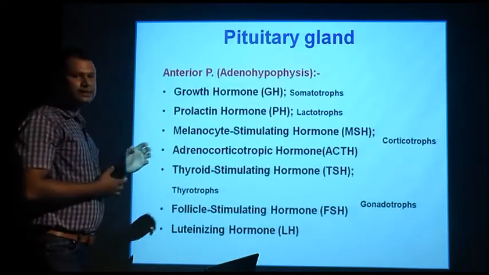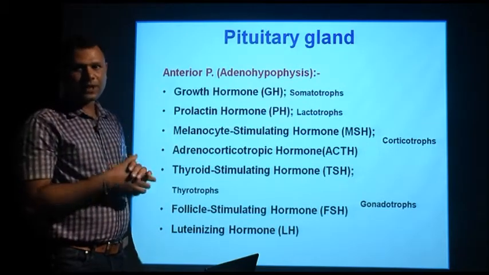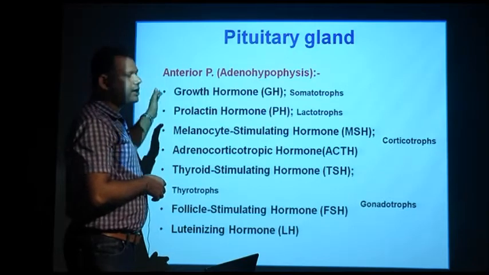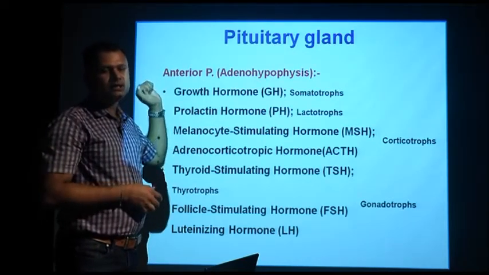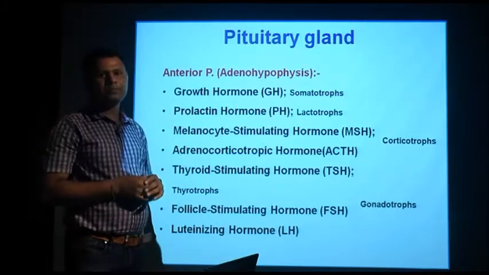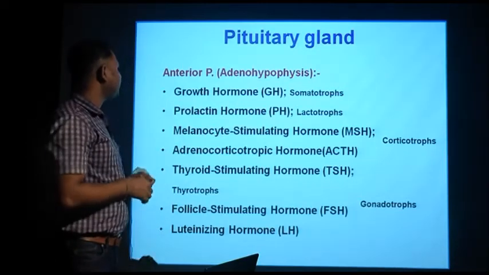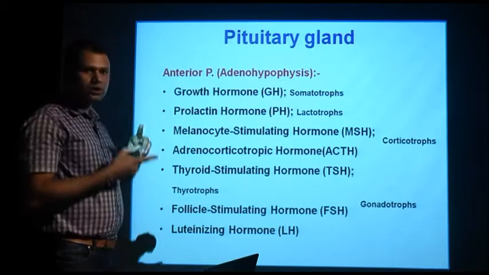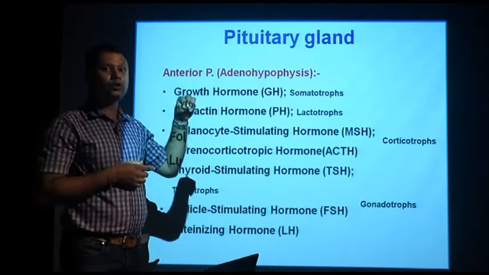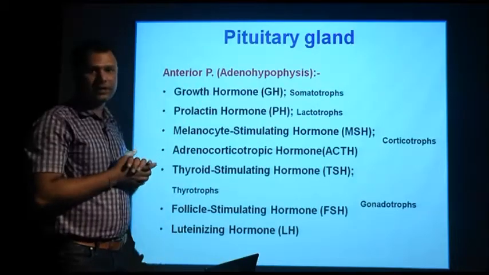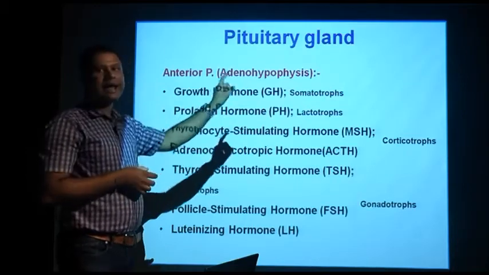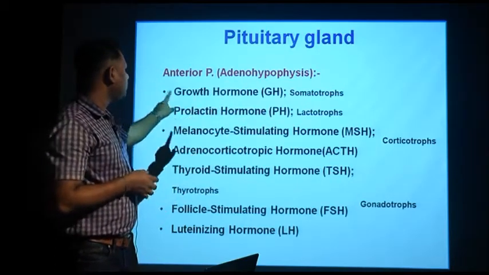So let's see the different parts of the pituitary and their functions. The anterior part of the pituitary gland is called the anterior pituitary, or you can say adenohypophysis. The adenohypophysis secretes growth hormone, secreted from the somatotroph cells of the anterior pituitary. Similarly, the lactotrophs secrete prolactin hormone.